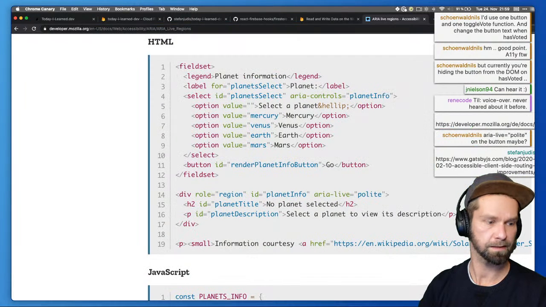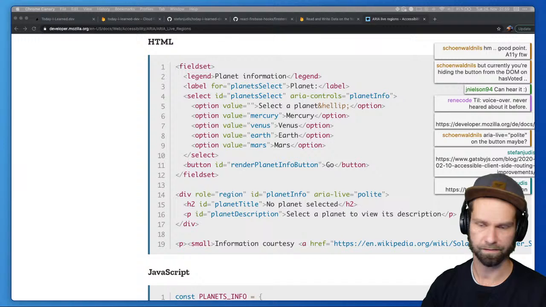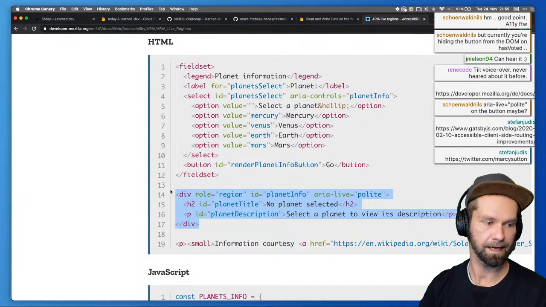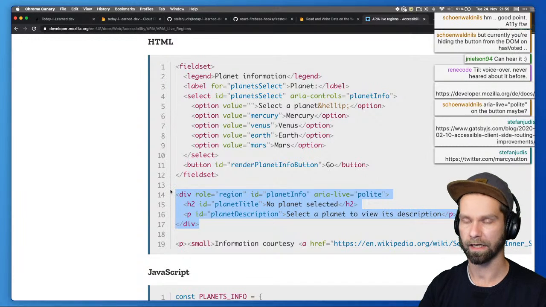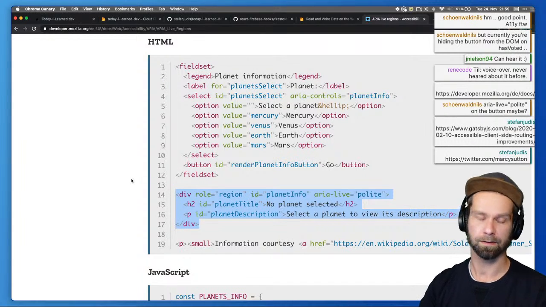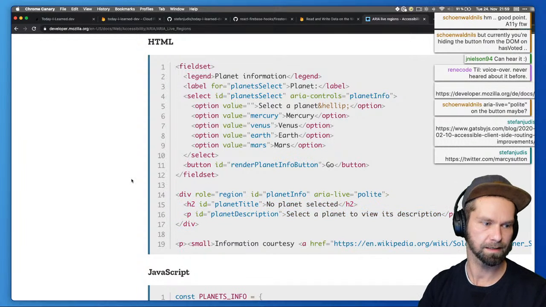The recommendation from the Gatsby people, and that's the best thing on the topic that I've seen so far, is that you should have an HTML element sitting in the page, and whenever you do a single page navigation, you update this region, and then it will be accessible for assistive technology to say, hey, we just updated this, watch out.